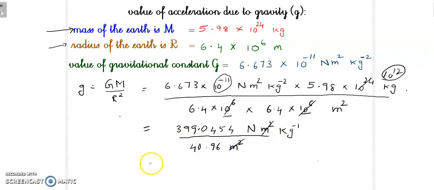Now I will simplify this value, the quotient: 399.0454 divided by 40.96 equal to 9.74231 and so on.